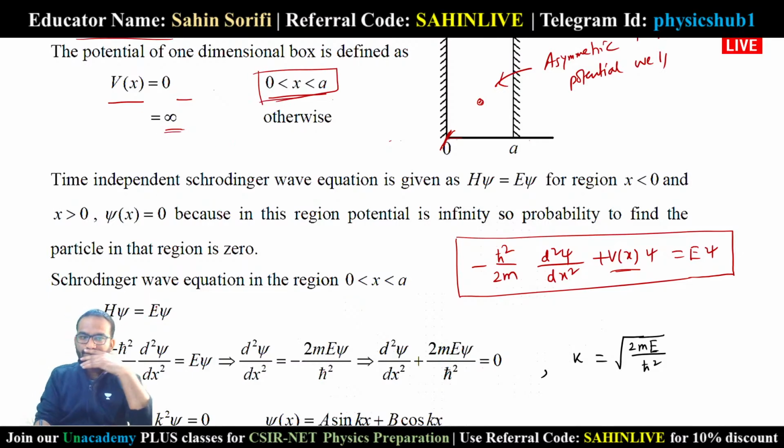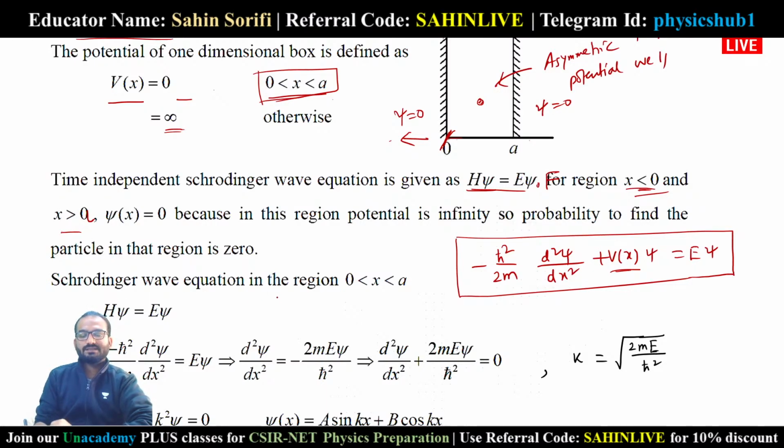Okay, so the time independent Schrodinger wave equation is given by H psi equals E psi for region x less than 0 and x greater than a. For region x less than 0, the particle cannot exist because this is an infinite potential well. So the wave function must vanish in this region, and it must vanish in the region x greater than a also.